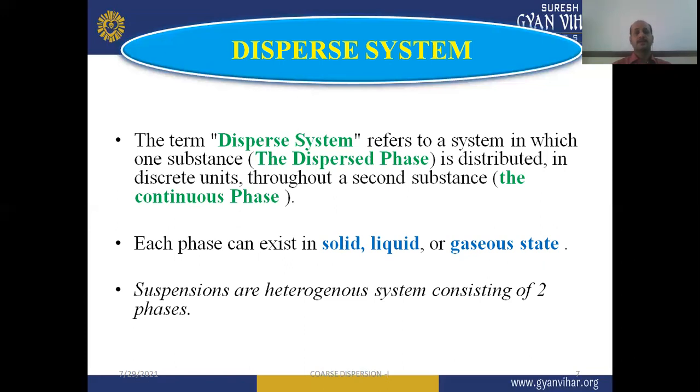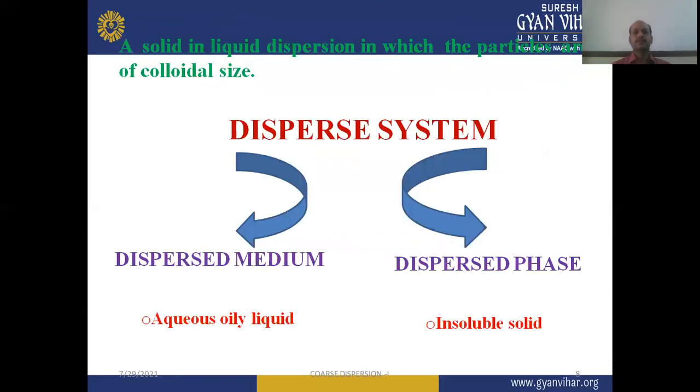Suspensions are heterogeneous systems consisting of two phases, that is, a dispersion system. So we can classify suspension as a dispersion system, a solid in liquid dispersion. In a dispersed system there are two phases: one is the dispersion medium and the other is the dispersed phase. In case of suspension, the dispersion medium is made of an aqueous or oily liquid, and the dispersed phase is made of insoluble solids.